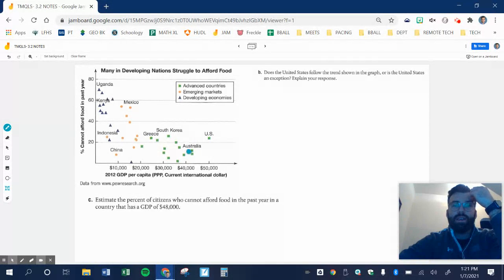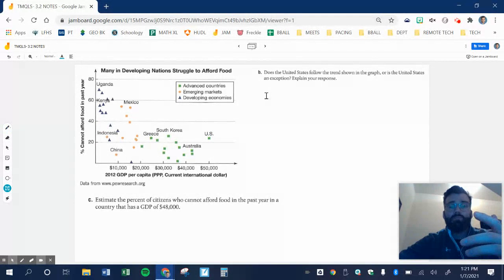Why? Because if you look at Australia, it has a lower GDP than us and a lower percentage. Based on the graph, we should have a lower percentage of citizens that cannot afford food, or a lower percentage than Australia, but we do not. So it seems like the U.S. is the exception in this case.